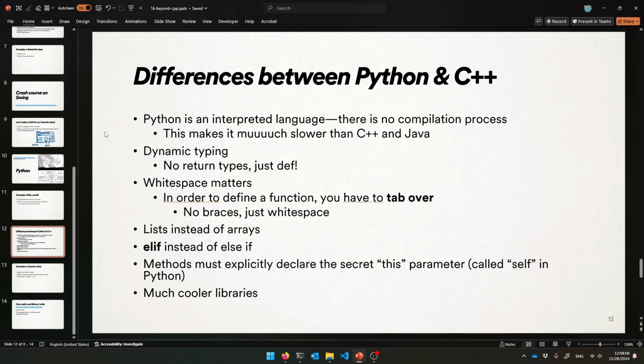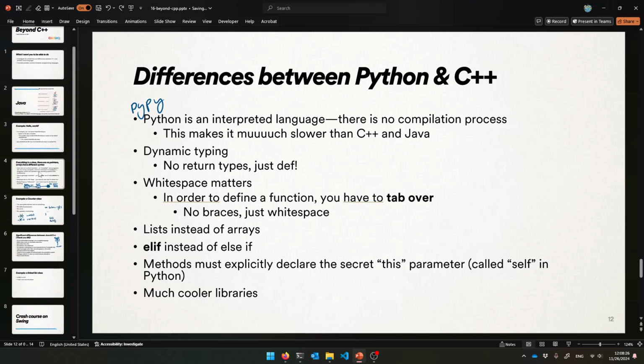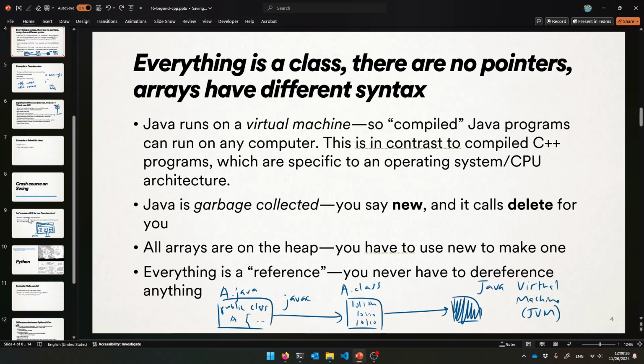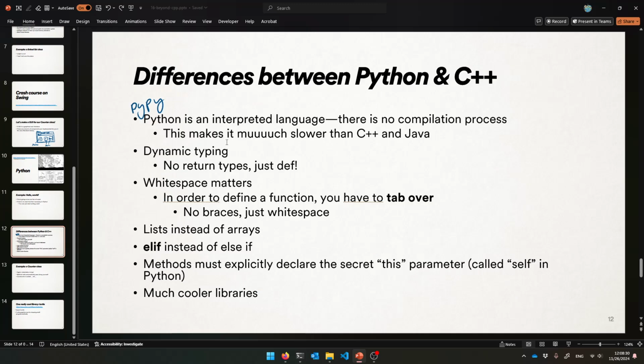All right. So think carefully. If you have something that takes time, you probably don't want to use Python for it. Though there are ways to run Python in a way that's compiled like Java. There's something called PyPy, if you want to look into that. That has what's called a just-in-time compiler. It's very similar to running on a Java virtual machine at that point. So there are ways to make Python faster, but by default, it's an interpreted language.